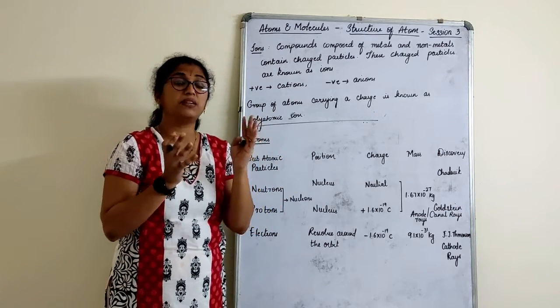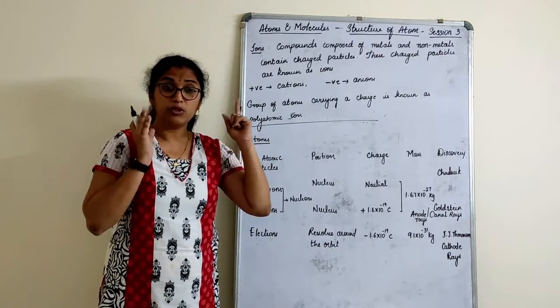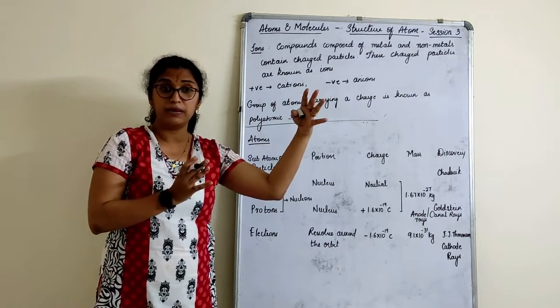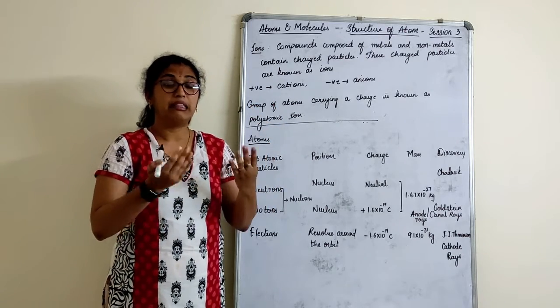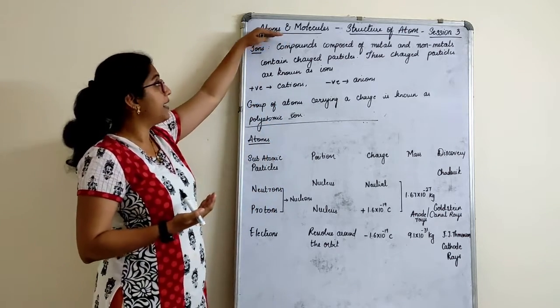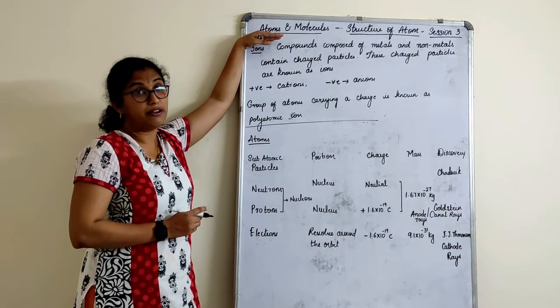What does atom consist of? What is the arrangement of the atom? Once we understand the atom arrangement, that is the subatomic particles arrangement inside the atom, then we will again come back to this chapter and understand the chemical formula writing method.